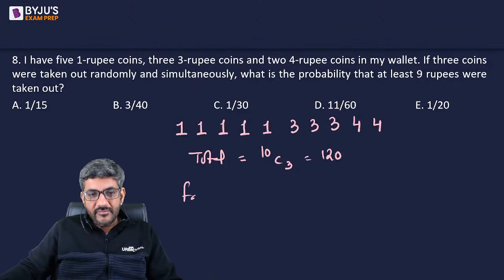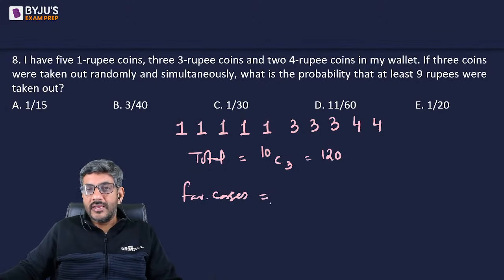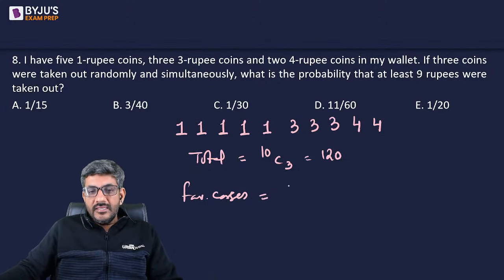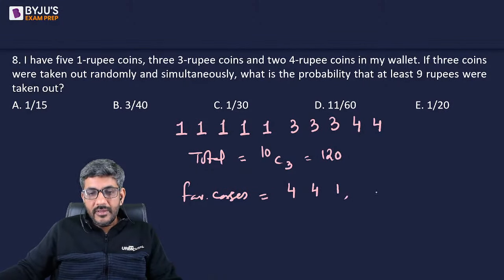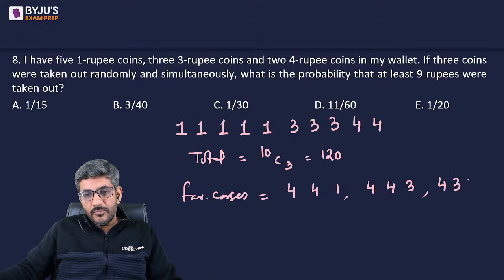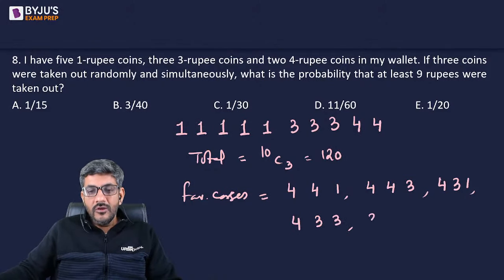So now let's make favorable cases. At least 9 rupees were taken out. So either we have two coins of 4 rupee and one coin of 1 rupee, or two coins of 4 rupee and one coin of 3 rupee, or one coin of 4 rupee, one coin of 3 rupee and one coin of 1 rupee, or one coin of 4 rupee, one coin of 3 rupee and one coin of 3 rupee, or all three coins of 3 rupees.